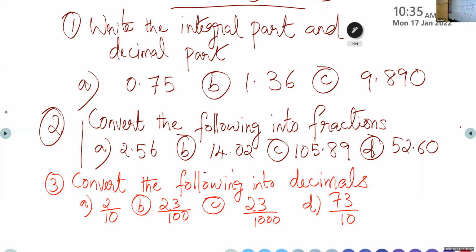Question number 1, write the integral part and decimal part. So what is the integral part? Ma'am, 0 is the integral part. Okay, the number to the left side is the integral part, and after the decimal point, that is the decimal part. I will help you to write only one answer here. Question number A. Before the decimal point, the integral part is 0. And what is the decimal part?